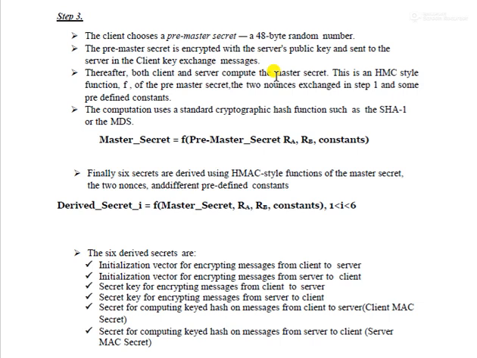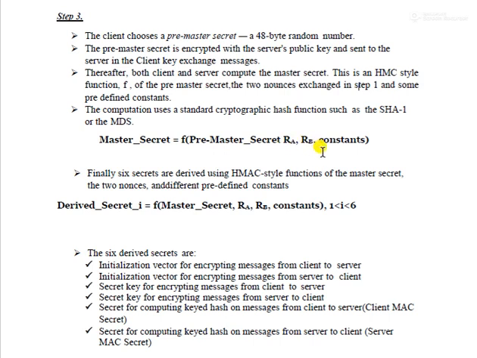It is a function F of the pre-master secret, the two nonces exchanged in step 1, and some predefined constant. They are exchanging this information. The computation uses standard cryptographic hash functions such as SHA-1 or MD5. So the master secret function contains the pre-master secret, the random numbers of A and B, as well as some constant.